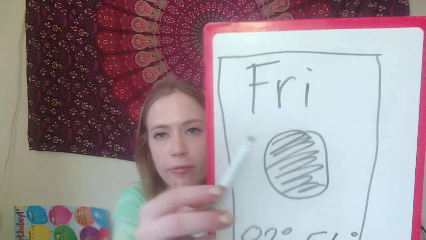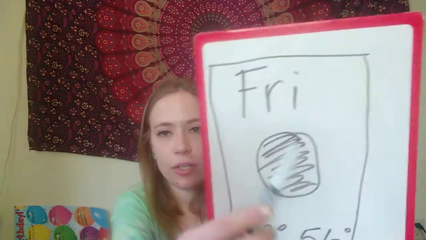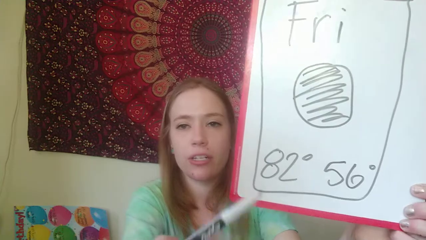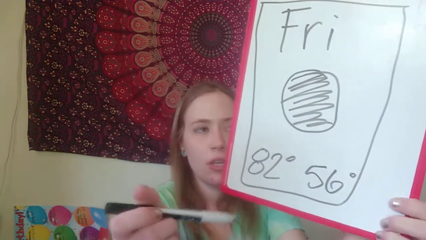So Friday, F-R-I, short for Friday. And then I see our weather type for tomorrow, and it's just a big sun. And then I see 82 degrees and 56 degrees. So, FRI, short for Friday, our type of weather we're going to have tomorrow, and our two temperatures.